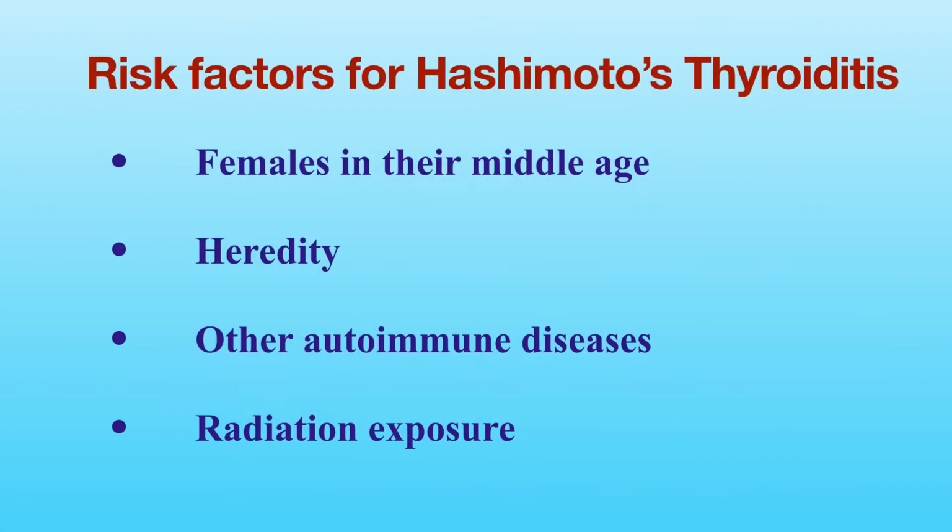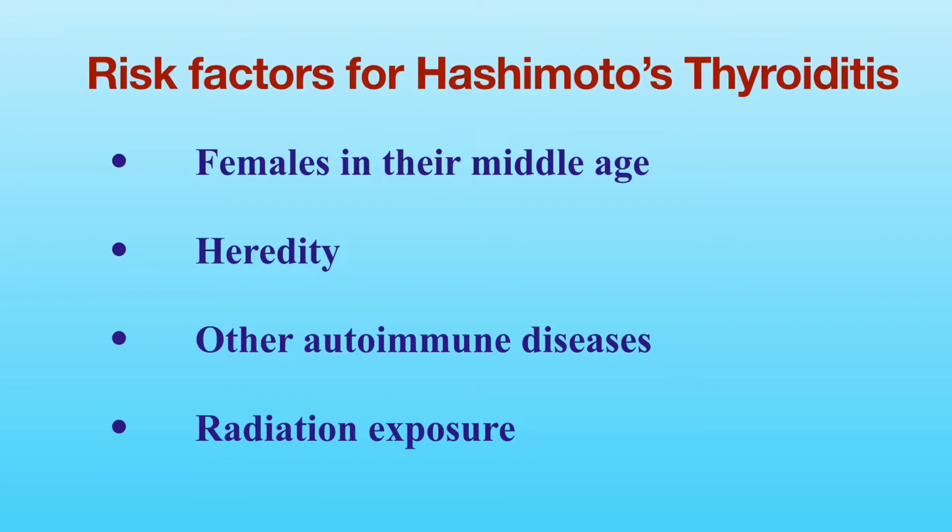We do not know exactly what triggers your immune system to attack your thyroid gland. We do know several risk factors for the development of Hashimoto's thyroiditis. The risk factors include females in their middle age. Although Hashimoto's thyroiditis can occur in men and women at any age, it primarily affects middle-aged women. It is 4 to 10 times more common in women than in men.